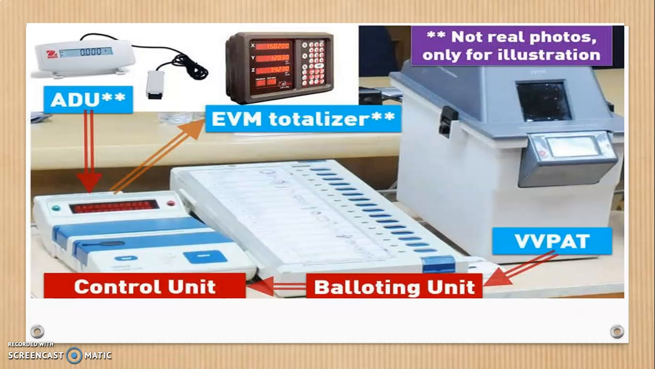When he casts a vote, the VVPAT machine, which is at the side, will show that the vote is cast: a green light will blink and a slip will fall down. That means you have cast your vote. This is how the EVM machine works. You can find more details on Google or in your textbook. Also, they have given you an activity where you can find out more in detail about the Election Commission and how the EVM machine works.